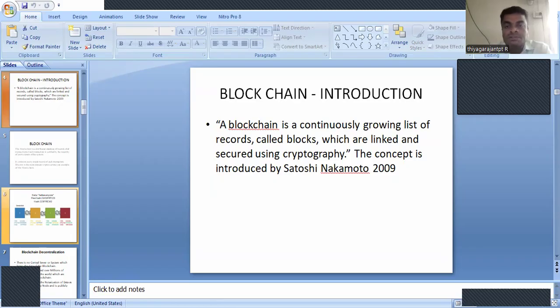So a blockchain is nothing but a continuously growing list of records called blocks. So each and every record is said to be a block here, which are linked and secured using cryptography. So that is a simple introduction about blockchain. The concept was introduced by Satoshi Nakamoto in 2009.